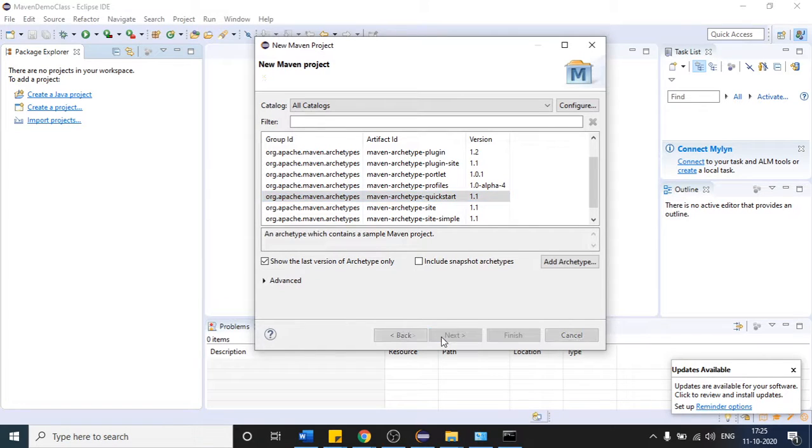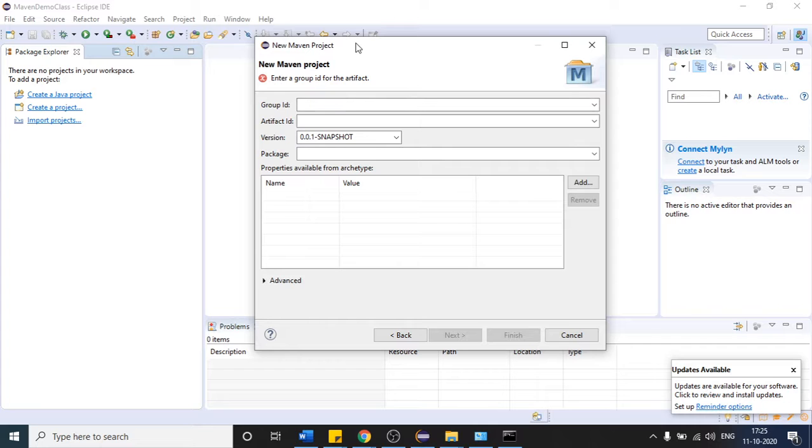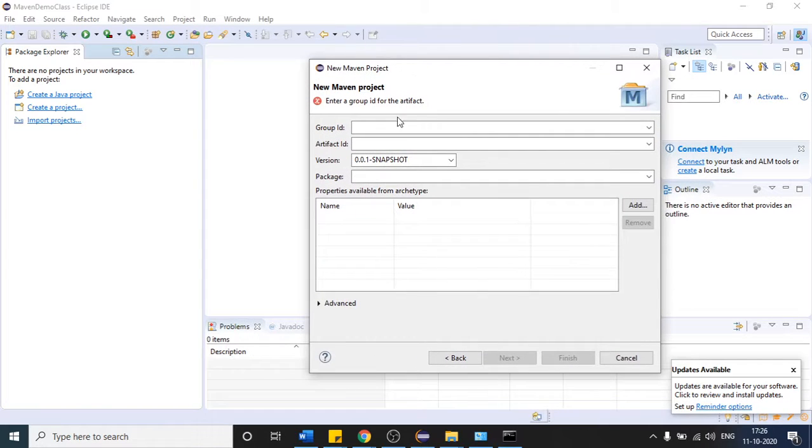Select this and click on next, and after that it will ask you for the group ID and the artifact ID. Here the group ID can be your project name. Suppose this is my main project, so I write main project module, any name you can give. Inside that main project module I have multiple projects, and one of the projects is demo.